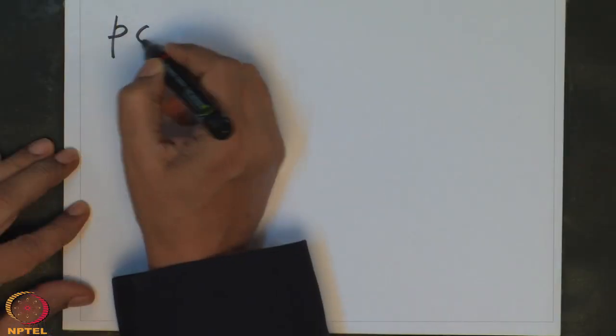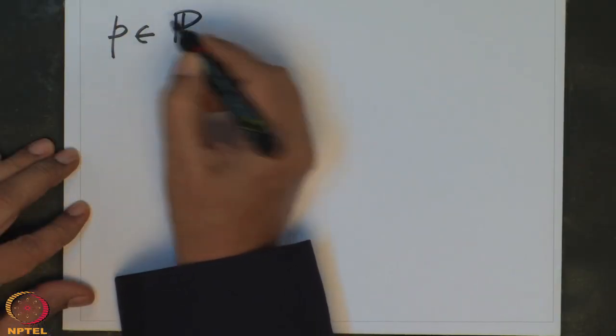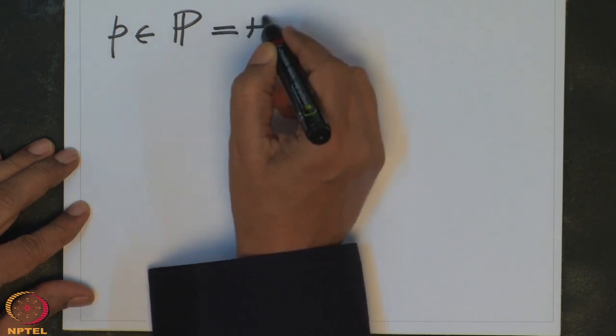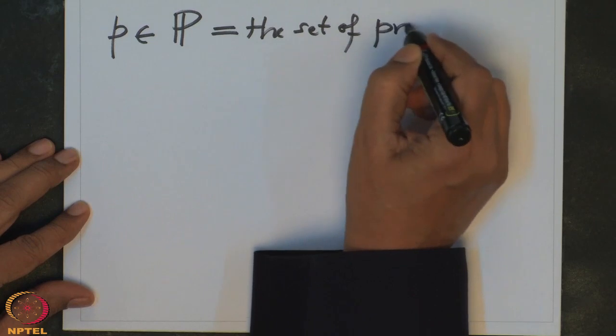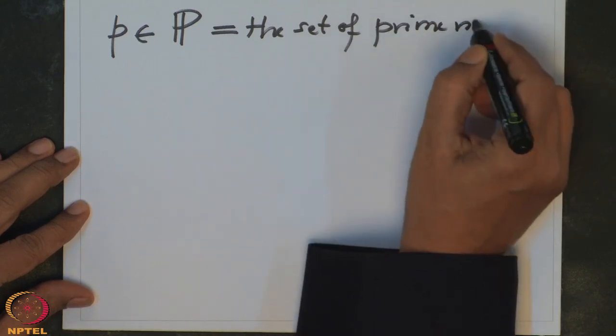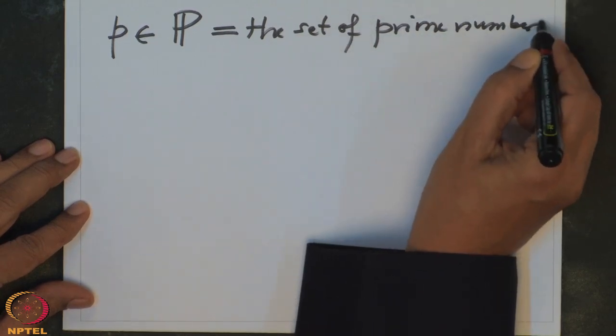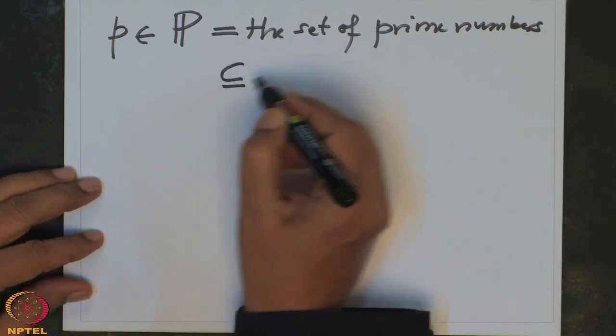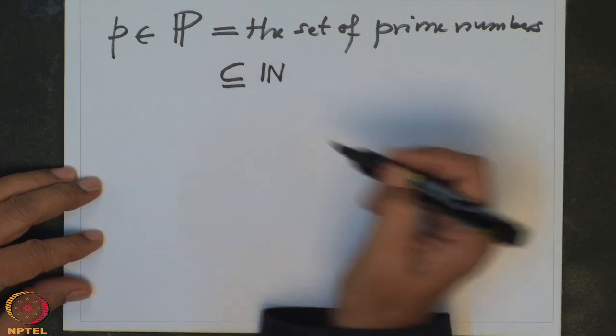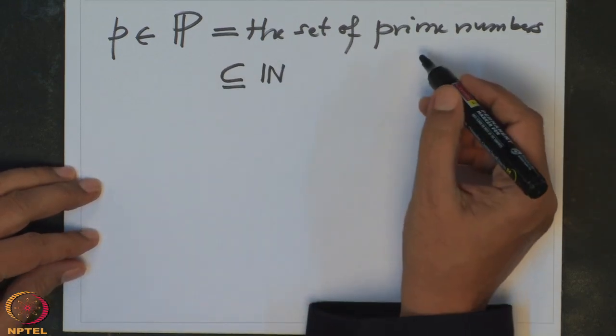Moreover, I will also mention here an important observation. If I take a prime number p, this P is called the set of prime numbers. So, P is considered as a subset of N. And what is a prime number?